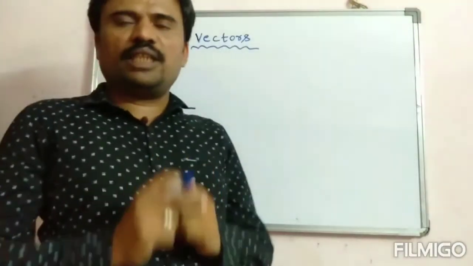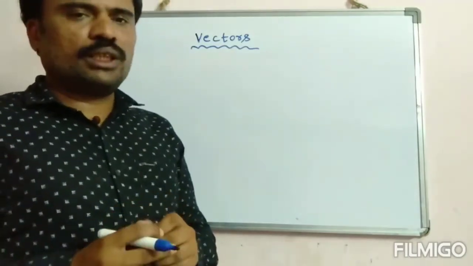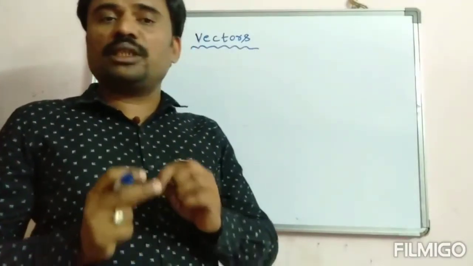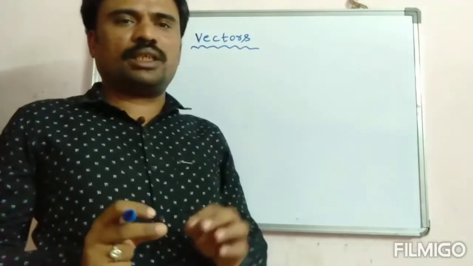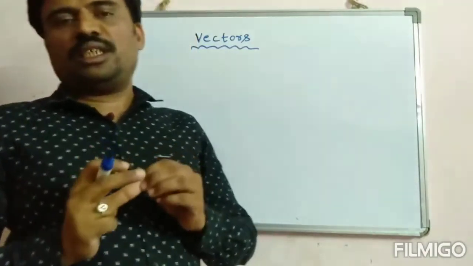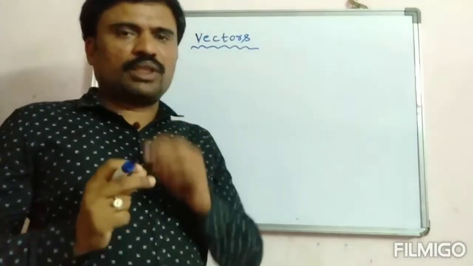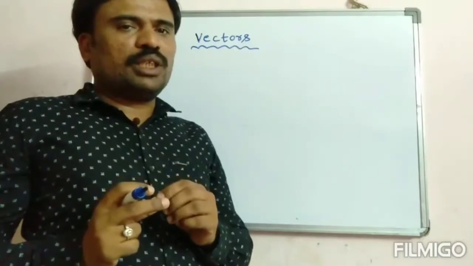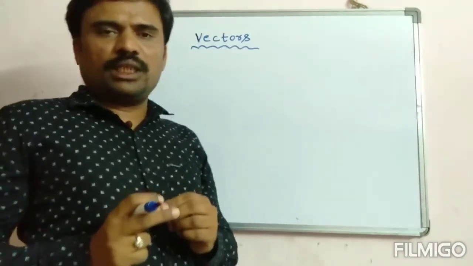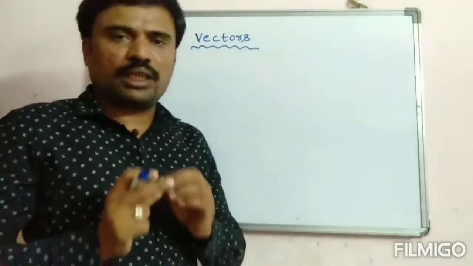Good morning students. Yesterday we learnt about scalars and vector quantities. I said yesterday that a physical quantity which has both magnitude and direction is called a vector quantity. But don't think that a physical quantity is always a vector if it has both magnitude and direction. Then how can we say it is a vector quantity? It should obey some conditions. The first one is the quantity can be resolved into its components. And the second one is it should obey certain geometrical laws such as vector addition.